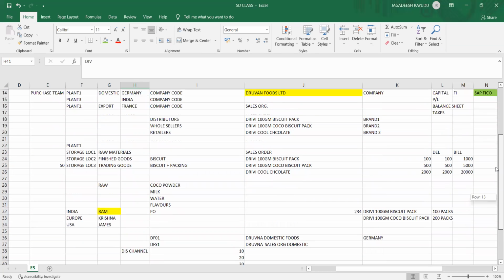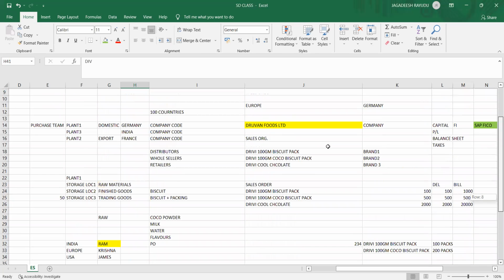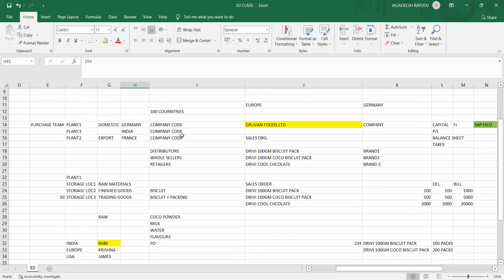Okay, so now delivery you have done and billing you have done. These are the main important key organization elements you have to understand. Company code represents an individual company based on the operations, either region-wise or depending on the nature of the business they are doing, domestic or export.